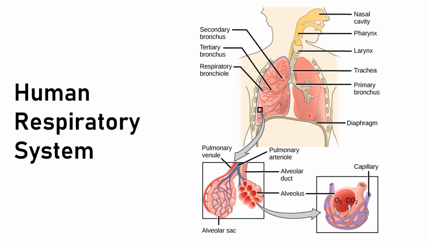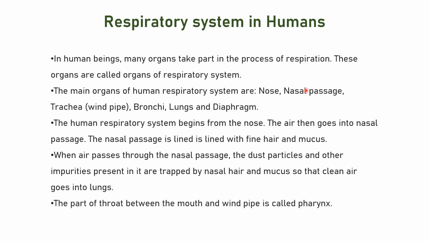There are rib bones, a cage bone, we say that, which guard your lungs. Okay, so let's see the respiratory system in human beings. In human beings, many organs take part in the process of respiration, and these organs together comprise the respiratory system. I've already told you about the nose, nasal passage, trachea, bronchi, lungs, and diaphragm. The human respiratory system begins from the nose.